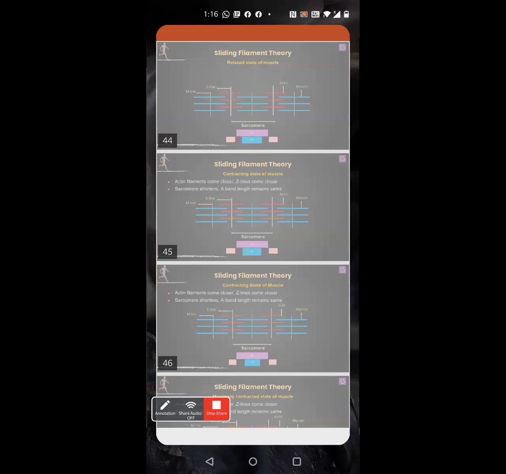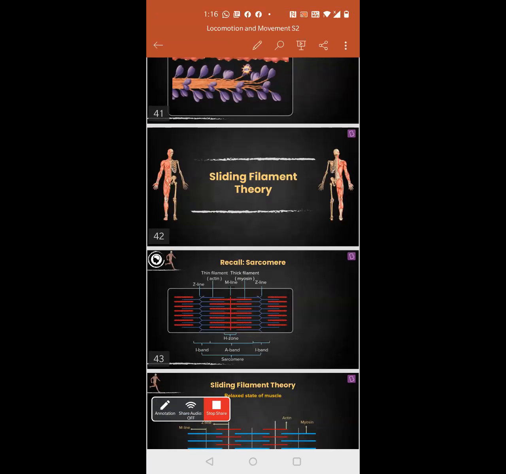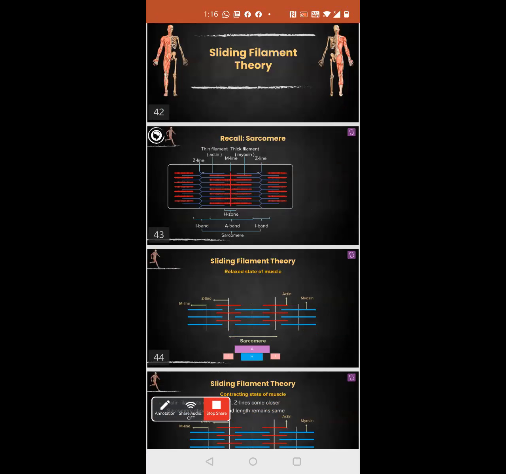Okay. Today we will see the sliding filament theory. Sliding means over one another, they are going to slide. Yesterday we learned about the cross-bridge cycle. So what is a cross-bridge cycle?